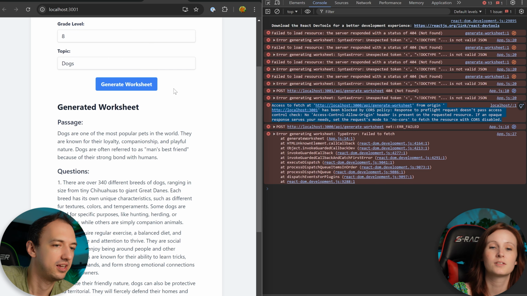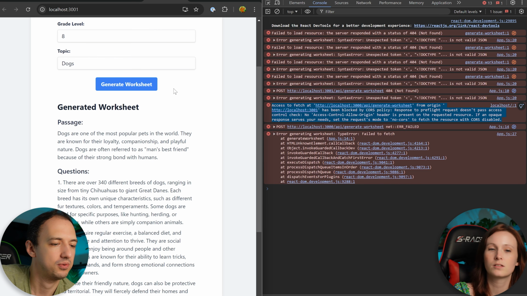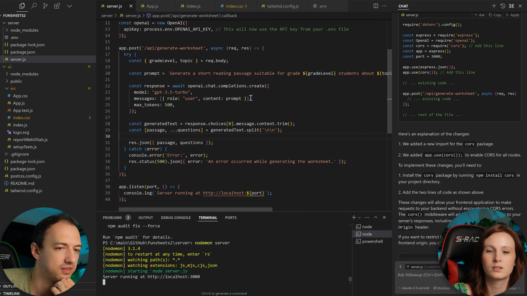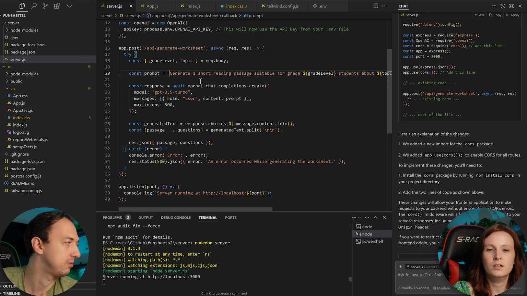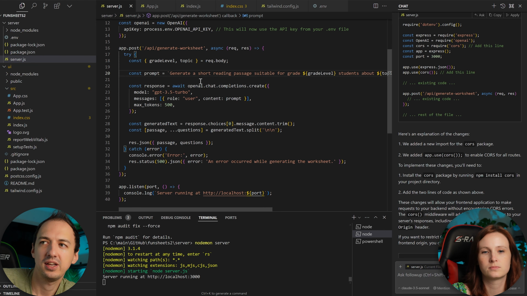Okay. But right. So remember we were using OpenAI to generate this. Yeah. And if we go back, that's all a part of this server code. Right. So we can actually take a look at what we are asking OpenAI to do here. And this is a good moment to zoom into the code because now we're customizing things, right? So in this case,